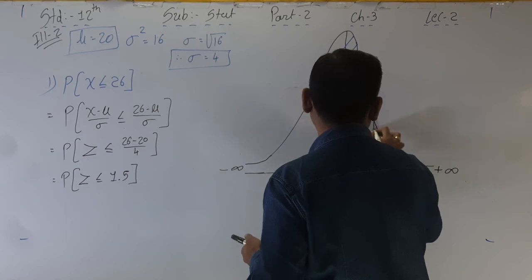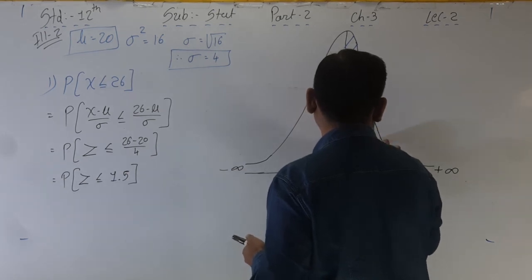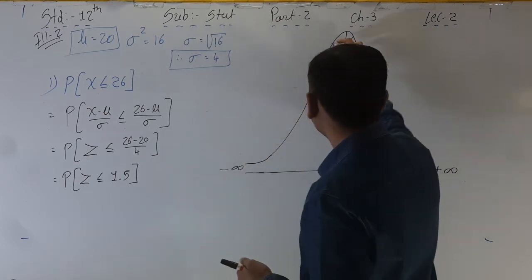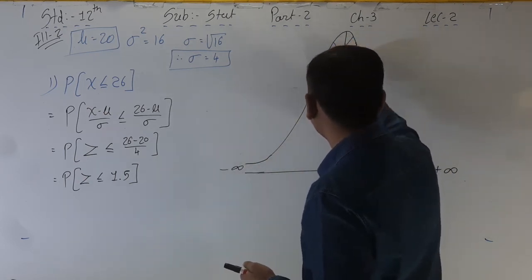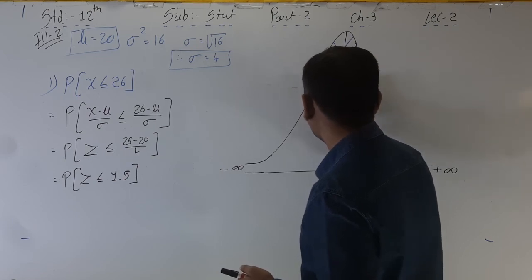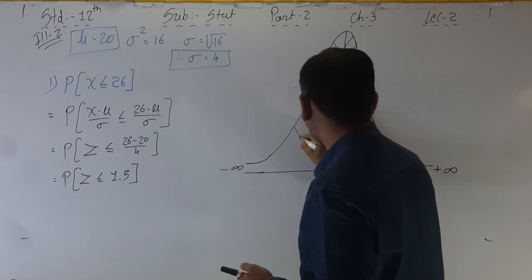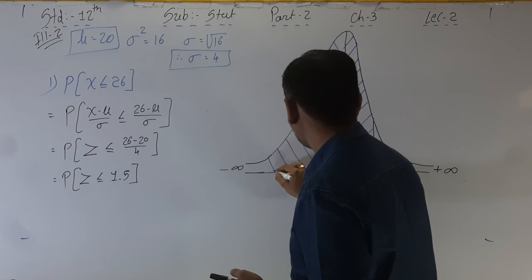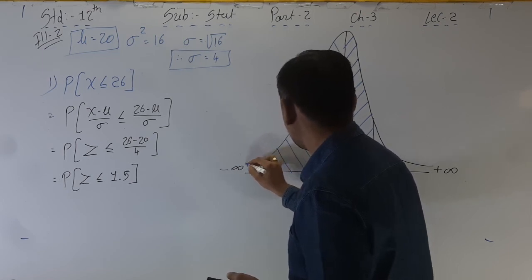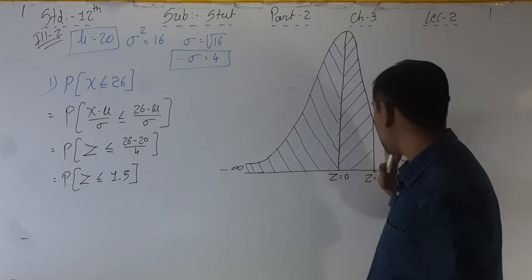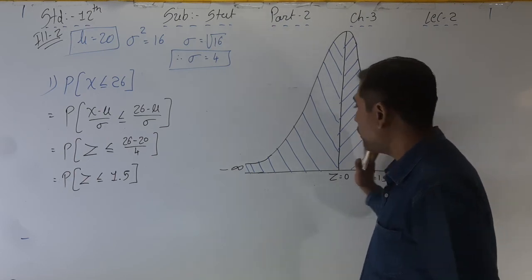This is the area, not only this but full, this also. Full area, starting from 1.5 less than.